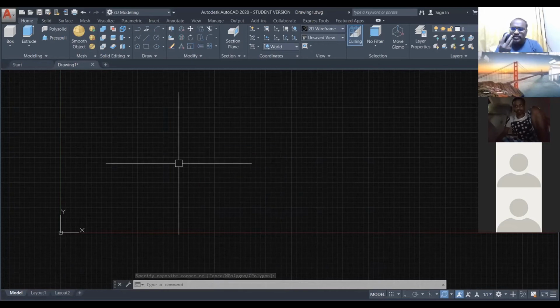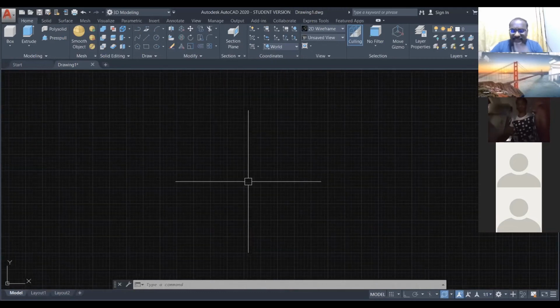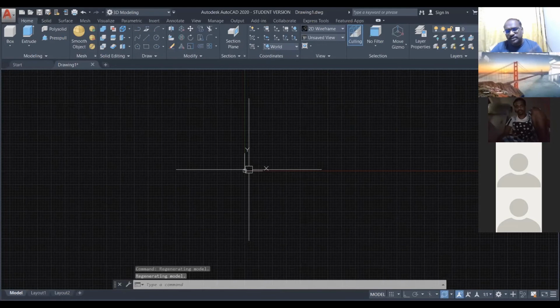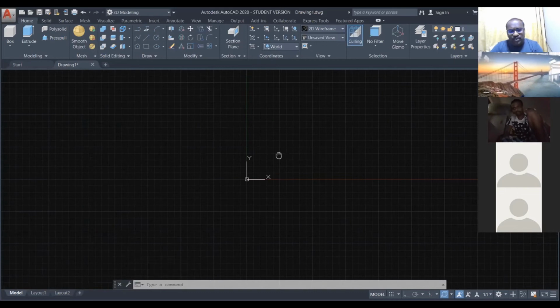Now I'm using the middle button. There is one roller. When you rotate that roller forward, it becomes zoom in. When you rotate back, it becomes zoom out. When you press that roller, you can see a hand, right?